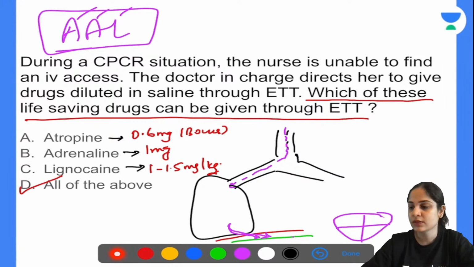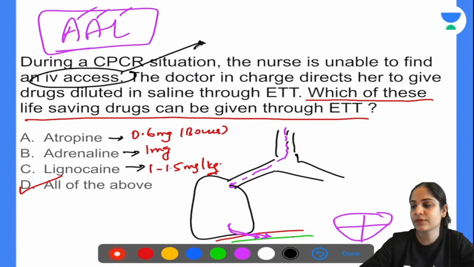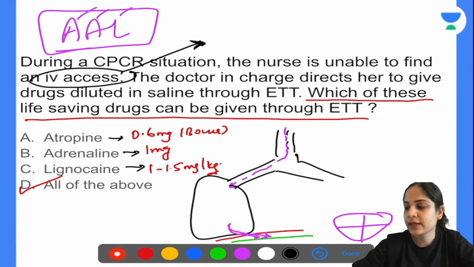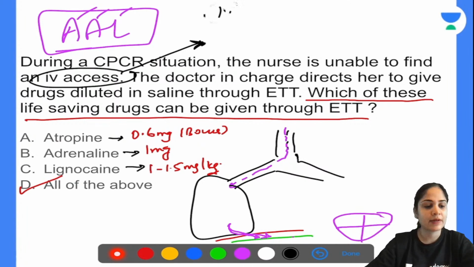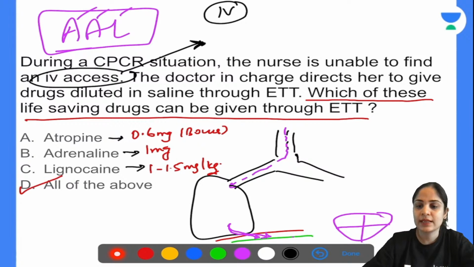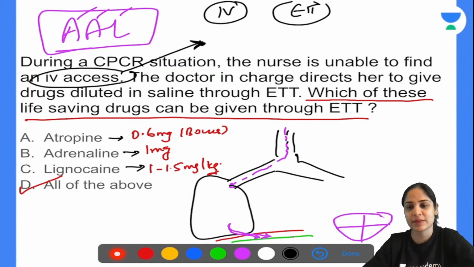Anyone, any idea? If you cannot find an IV access, how can you give the drugs? What are the other routes that you can give it through? One I have already given you as a part of this question. You can give it endotracheal. Any other access that you can give it from? Any other routes of administration of the drugs? Come on guys, don't be shy. You can answer. If you make mistakes over here, then only you will be confident for your exam.